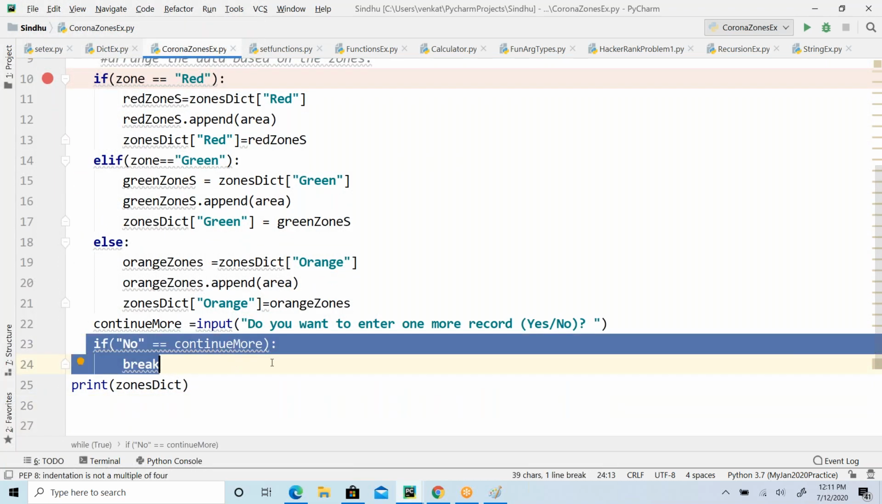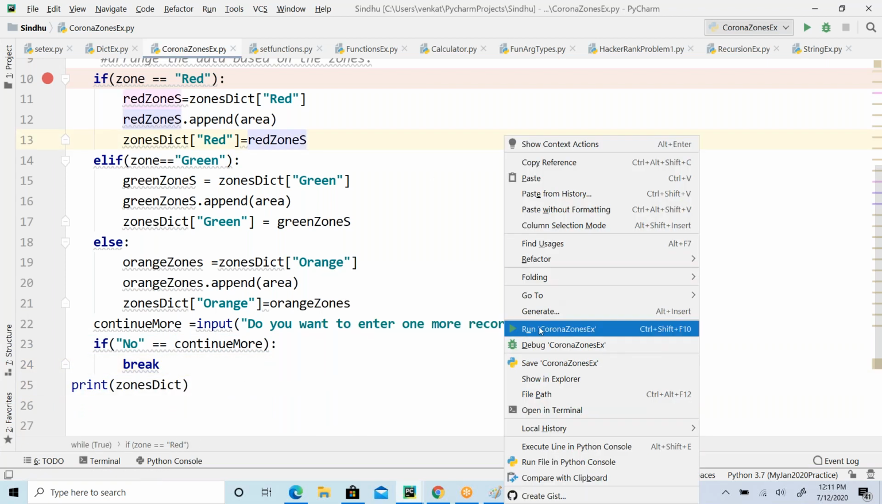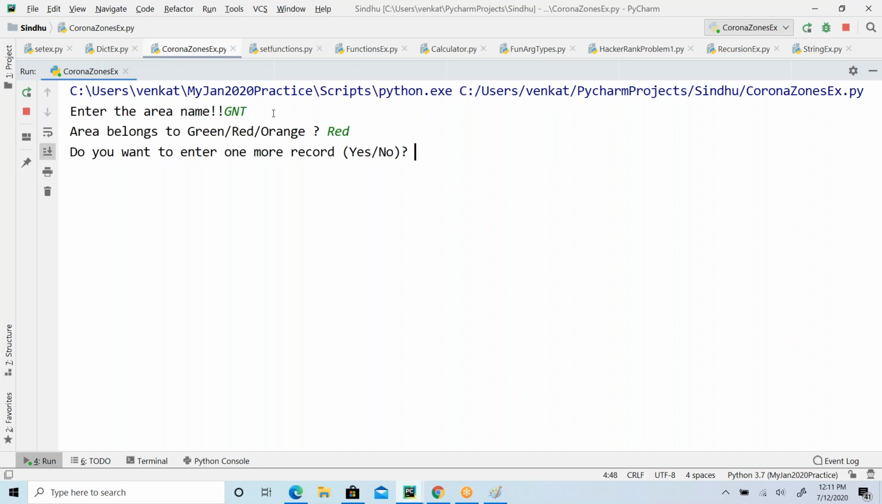If the user doesn't have any more data, then it is going to break. And finally, at the end, I'm printing this data. Okay, just run this. Enter the area name. So I'm entering Guntur. This belongs to the red zone. Okay. Do you want to enter one more record? Yes, I want to enter one more record.